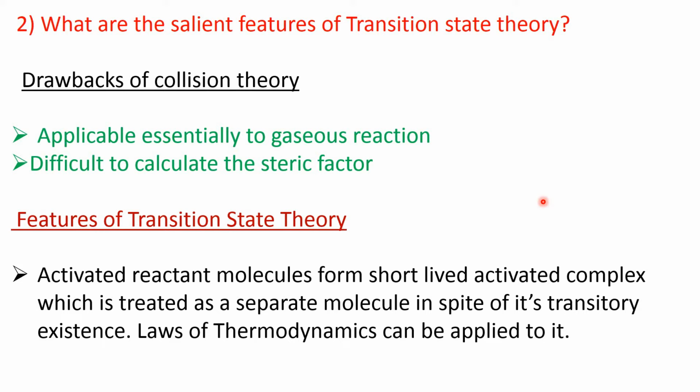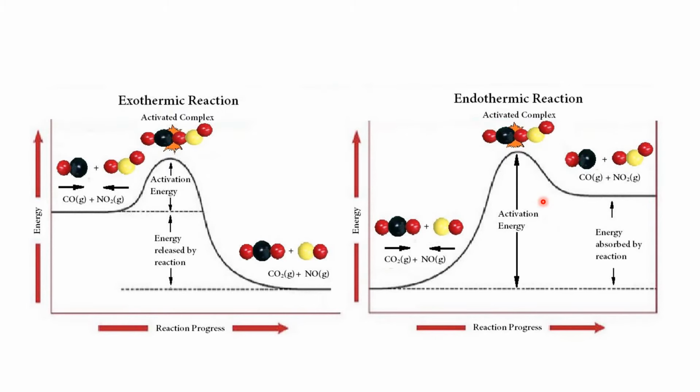And this activated complex has a separate entity. It breaks down or decomposes to the product. And the laws of thermodynamics can be applied to this activated complex. Now see here, this is the reaction between carbon monoxide and nitrogen dioxide. These are the reactants.